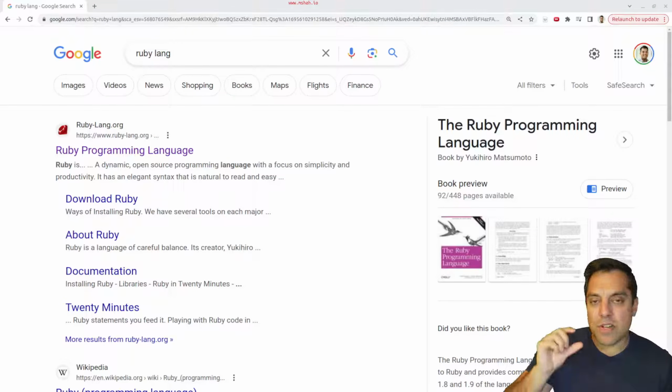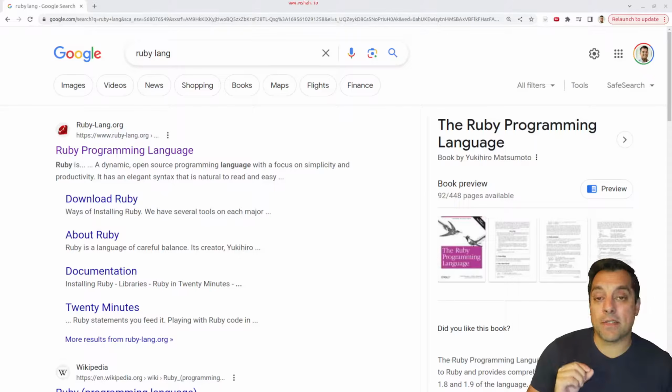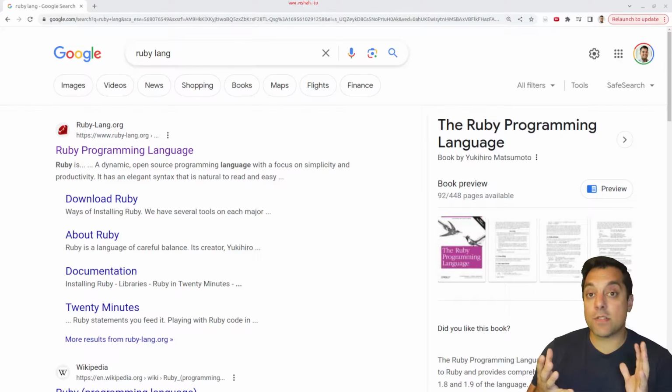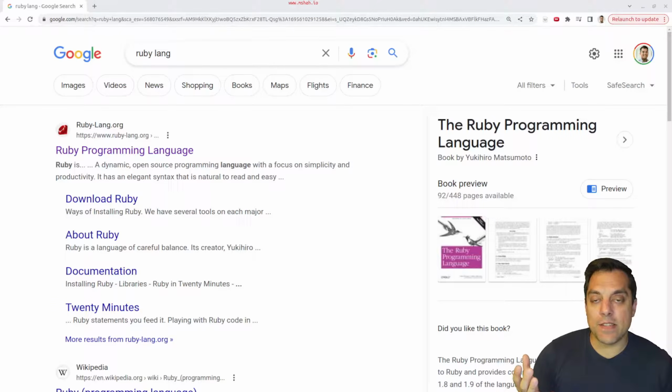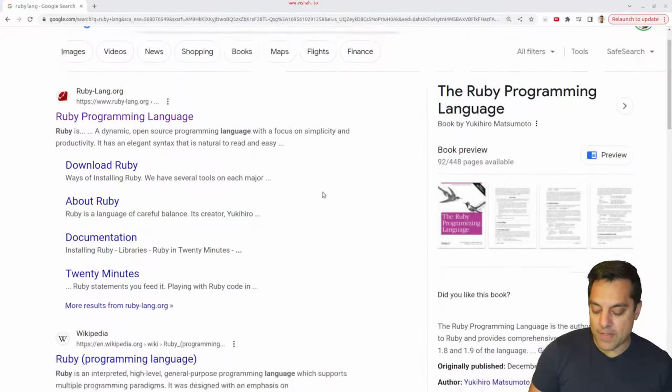I remember briefly looking at it and using it for a hackathon many moons ago, as they say, and it seemed to me a language that has a thriving ecosystem. And while I believe many folks are still using it today, I'd just like to look and revisit it and try out some Ruby examples. Because as I've learned more programming over the years, it's interesting to look at other languages and see some of the trade-offs that they've made. So with that said, let's go ahead and take a little bit of a look at the Ruby programming language.